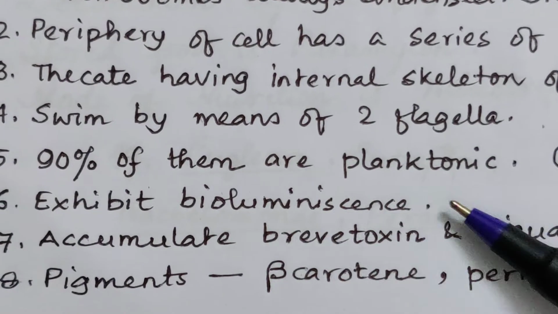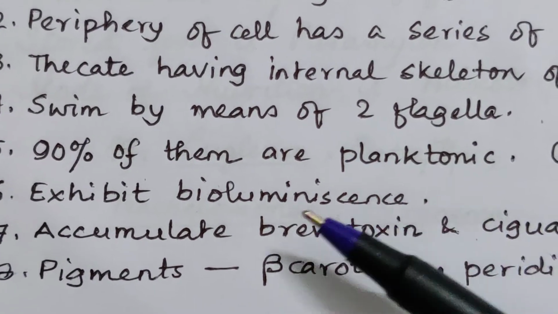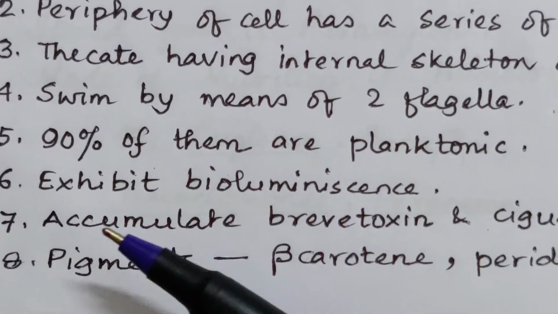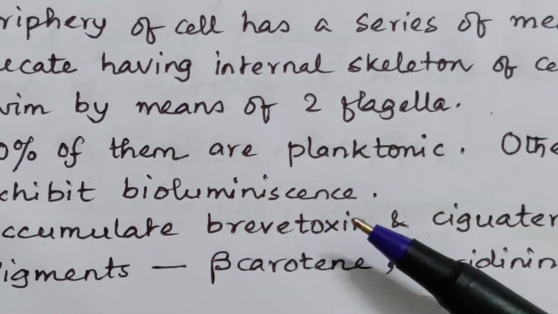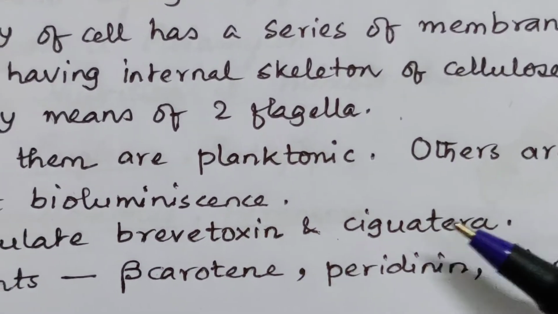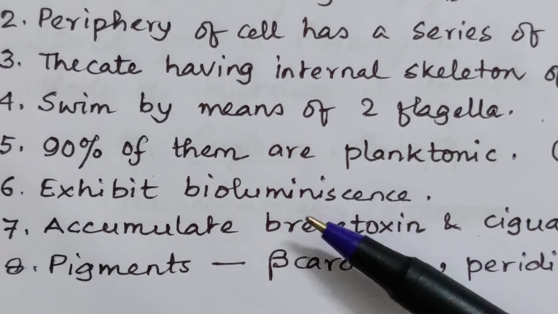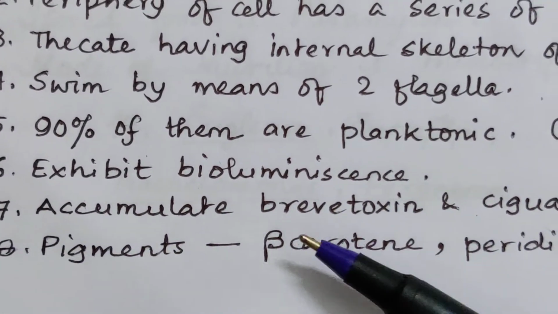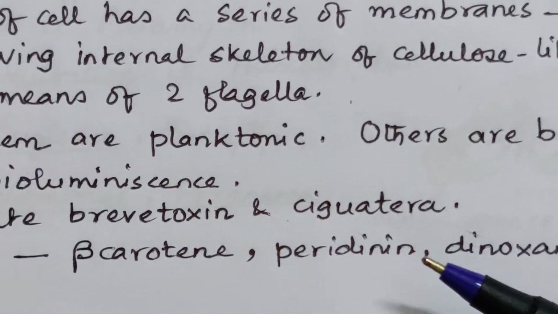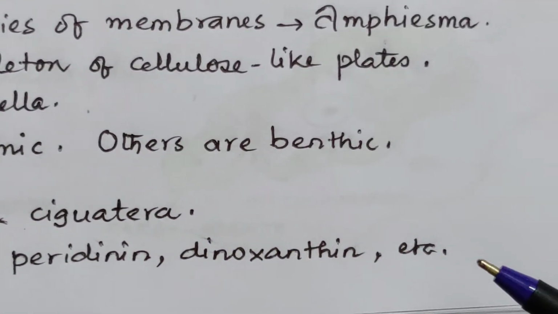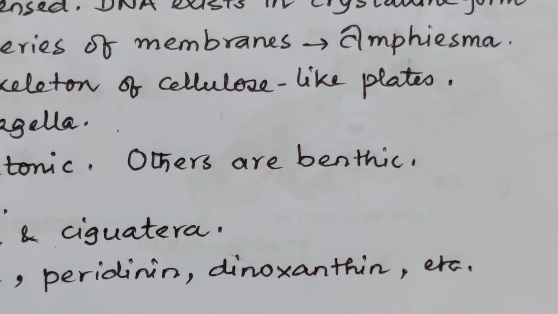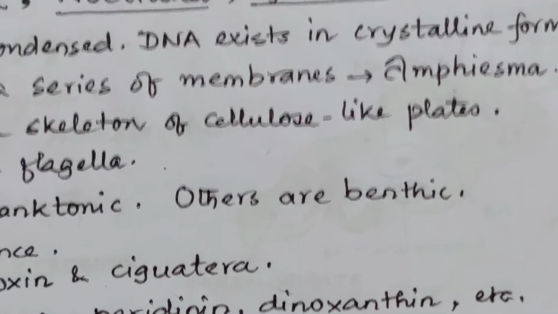They exhibit bioluminescence, meaning they glow. They accumulate brevetoxin and ciguatoxin. This is a kind of toxin which is harmful for their prey. The pigments are beta carotene, peridinin and dinoxanthin, and many others are there. These are the main things.